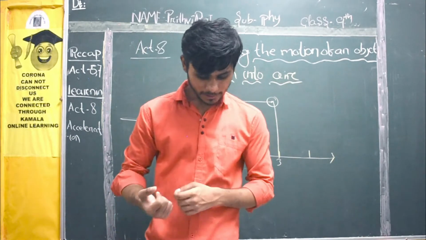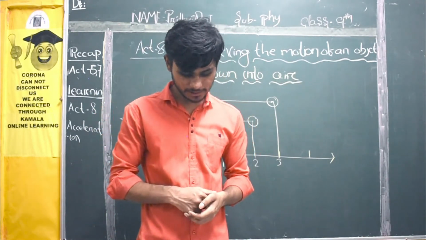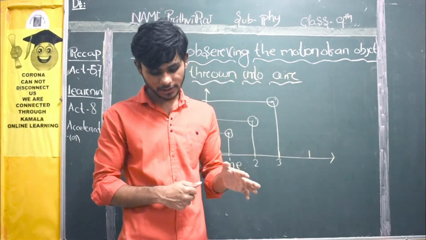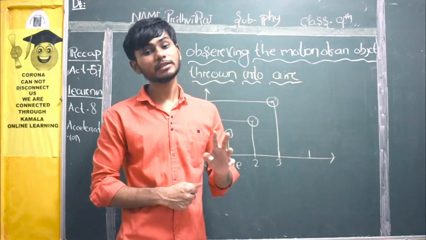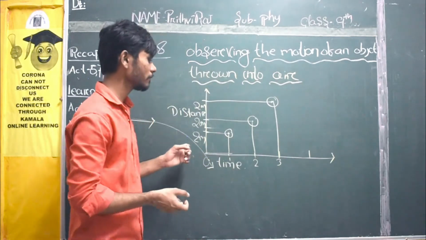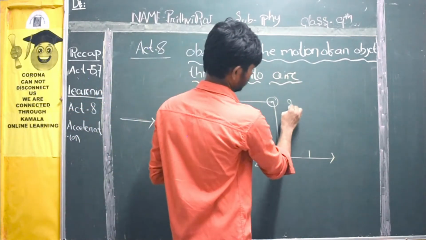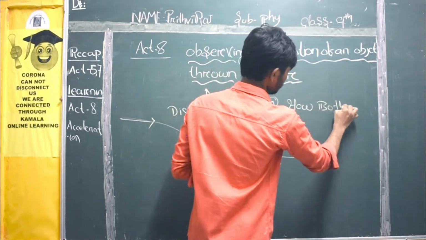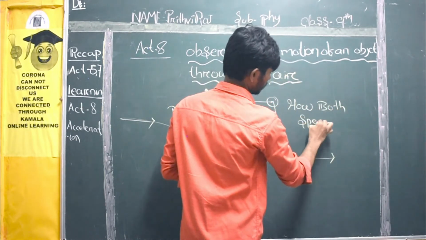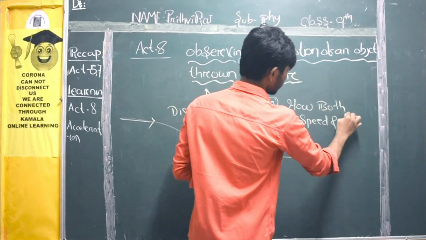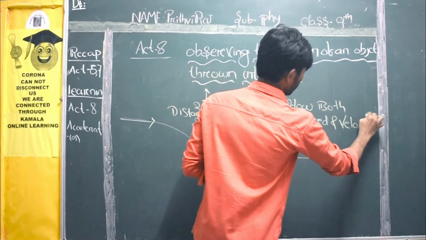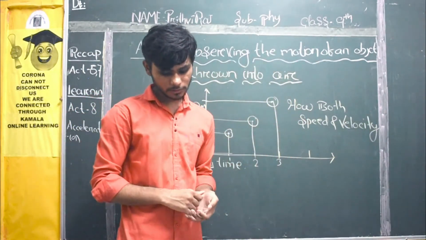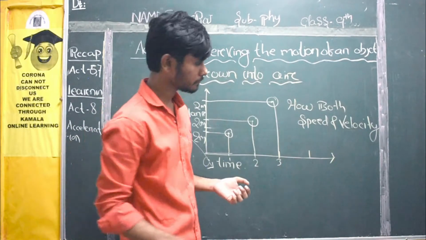Can you give some examples where speed and direction simultaneously change? From the above three activities, we can conclude that the change in velocity takes place in three ways. Students, he is asking how both speed and direction changed.